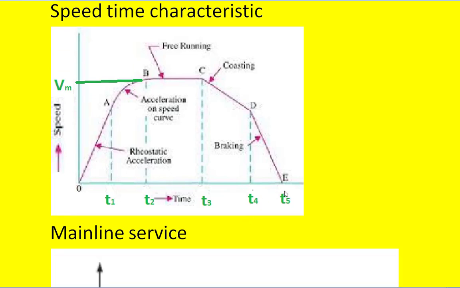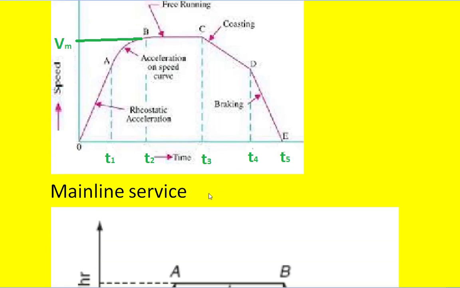Let us see the types of train services. So here there are three types of services. One is called the mainline service, the other is called the urban service, that is also called city service. The last one is called the suburban service. This classification is done based on the distance between the stops, and their speed, and their acceleration, and their retardation.